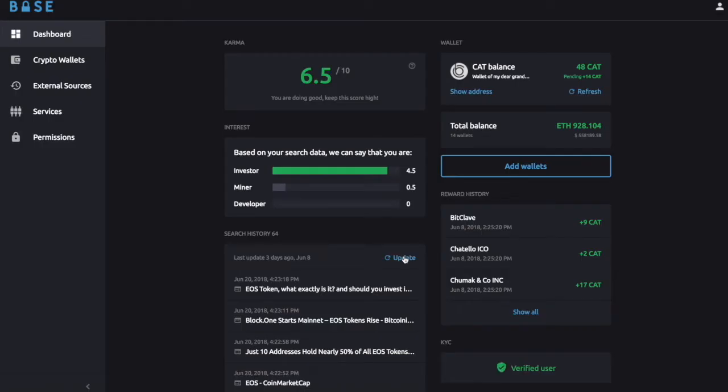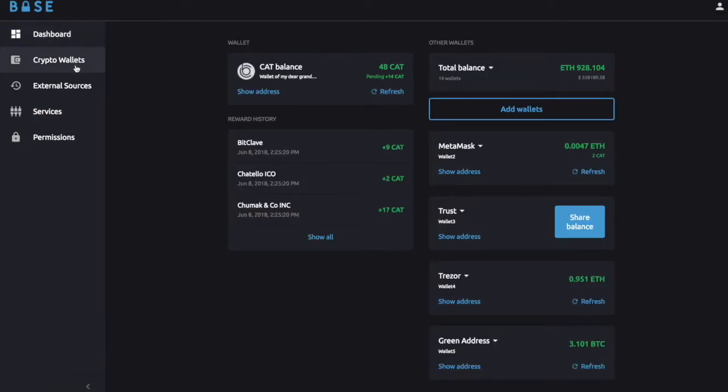And now you see that the dashboard has much more information. Let's go over the new elements that we see. Here we have a section with your crypto wallets. You can see your CAT balance, your CAT transaction history, and your overall balance in crypto. And here is the place where you manage your wallets. Obviously, your CAT wallet is defined here, and you can also add your other wallets.